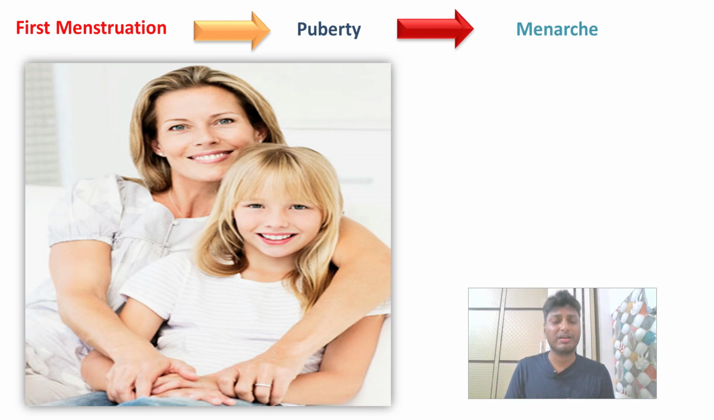The menstrual cycle occurs in females roughly till the age of around 50 years. After 50 years, students, the menstrual cycle stops in females, and this period is known as menopause. So approximately from the age of 12 to 50 years the menstrual cycle is active in females, and this entire age is known as the reproductive phase of the female.